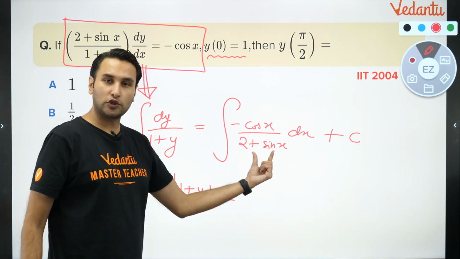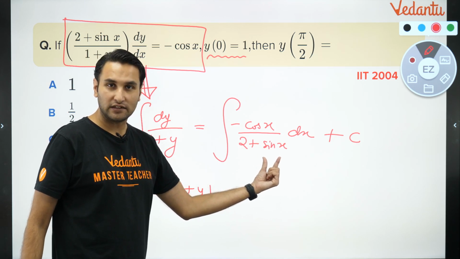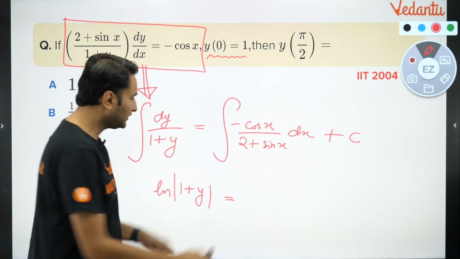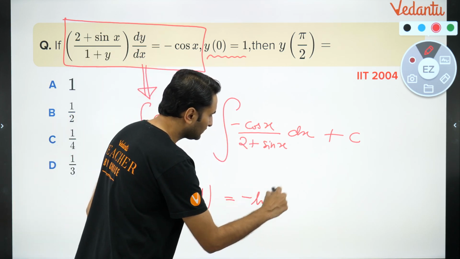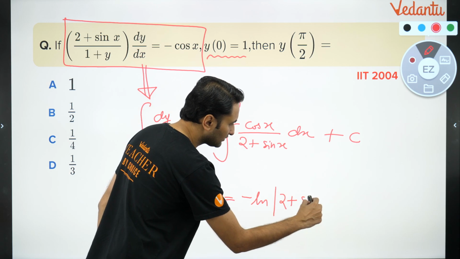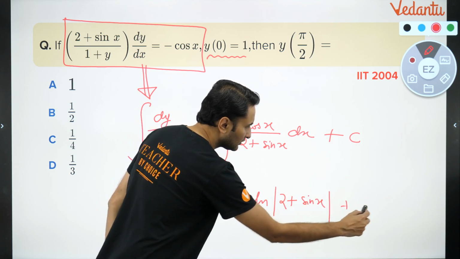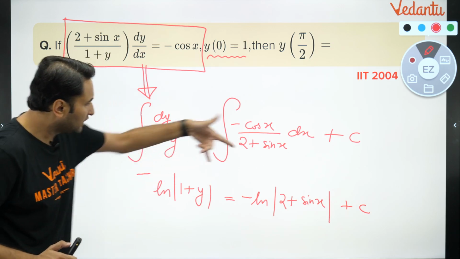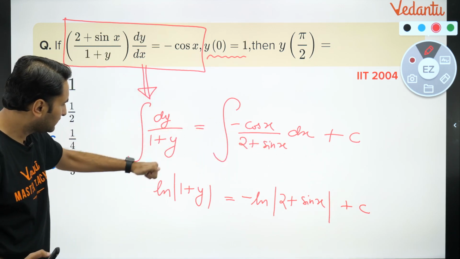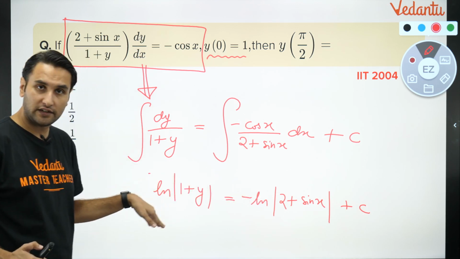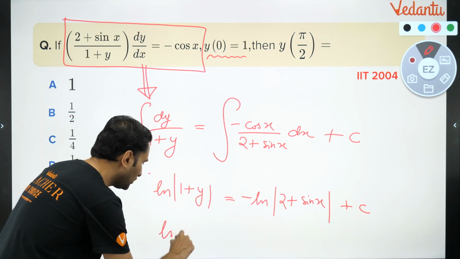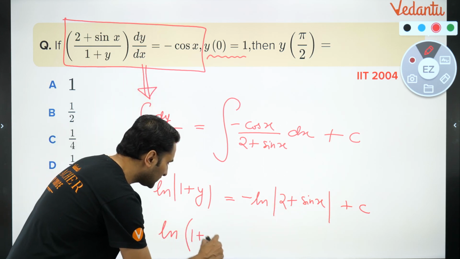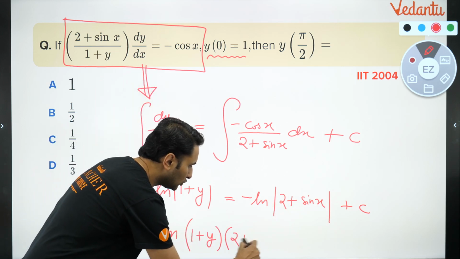This is, you will put 2 plus sin x is equal to t. ऊपर लिखा हुआ है dt. ठीक है? There is a minus sign, so it will become minus ln 2 plus sin x plus c. Again the same approach of solution. What will I do? I'll take this ln on this side. I'll take this ln on this side. ठीक है? तो ये बन जाएगा आपका ln of a plus ln of b. तो बन जाएगा ln of 1 plus y into 2 plus sin x.